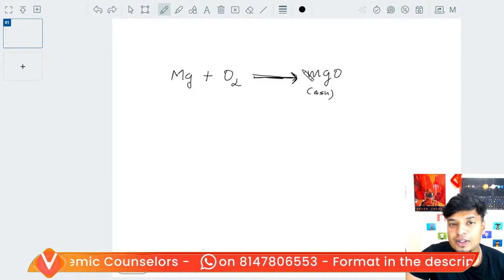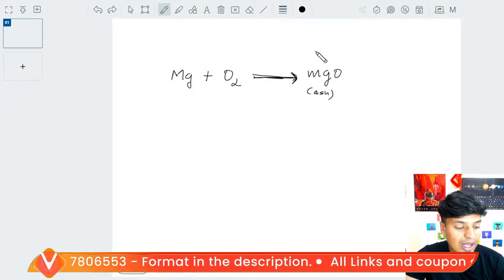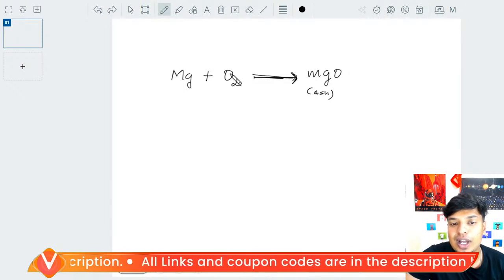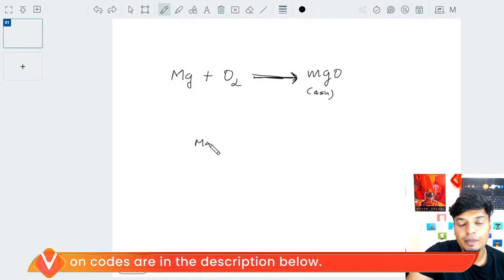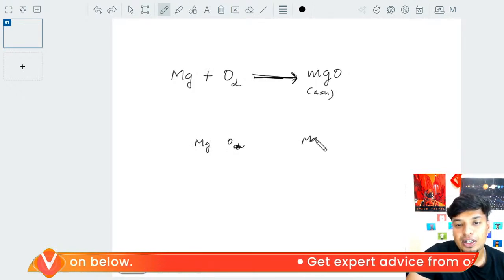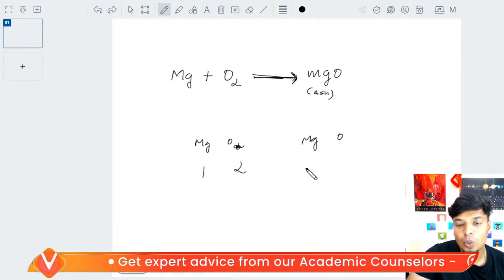I'll teach you balancing also. LHS and RHS. You have to balance what is there in the LHS and what is there in the RHS. How to balance chemical reactions. How many atoms of oxygen do you have? 2. So on the LHS you have magnesium and oxygen. On the RHS you have magnesium and oxygen. Here there is 1, 2, 1, 1.